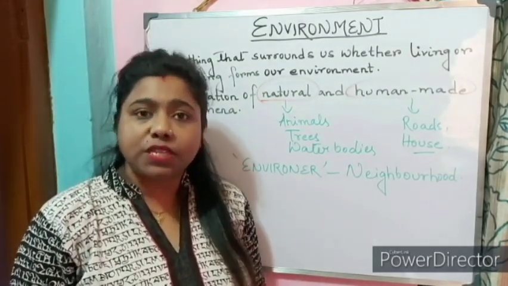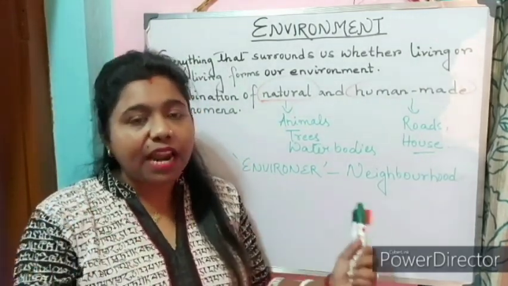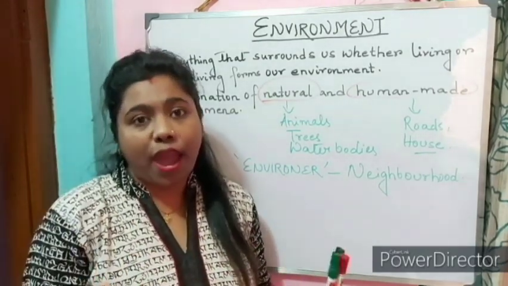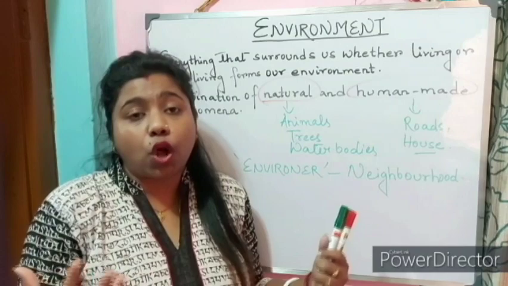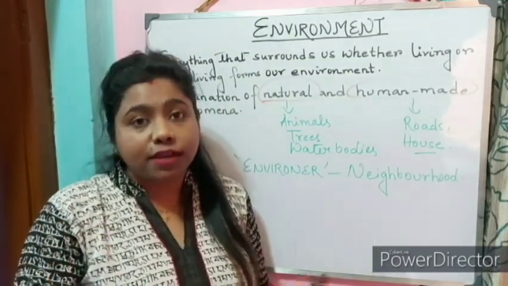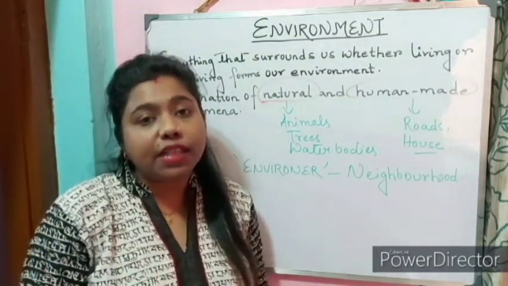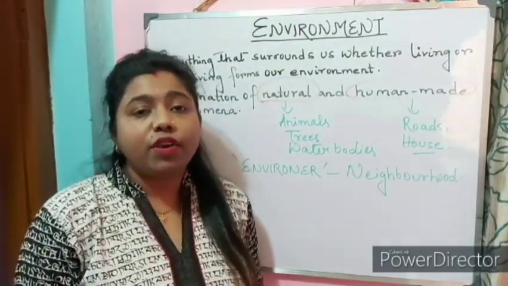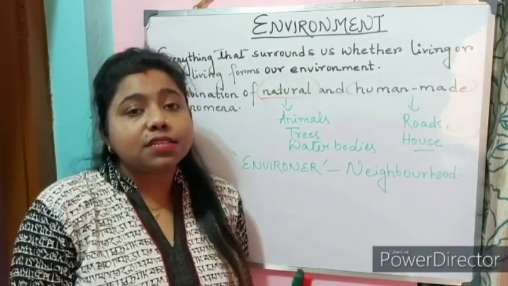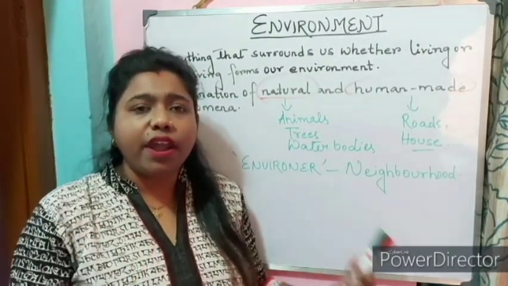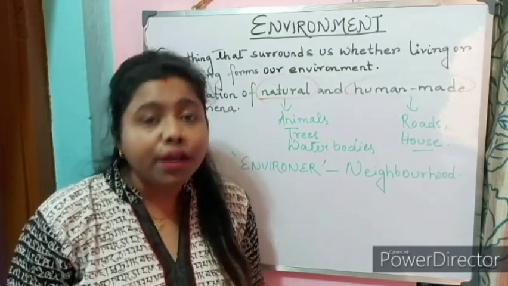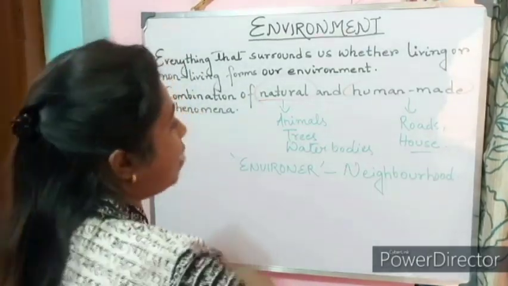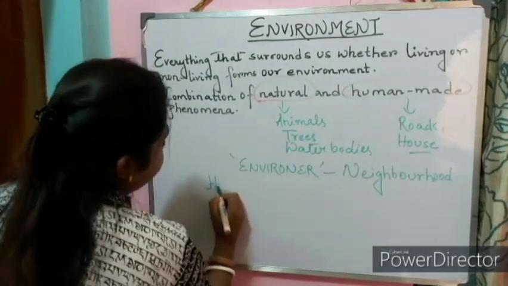He was very upset, and he saw that the playground has now converted into a construction site where buildings with a lot of apartments will be constructed, and there will be people who will be coming there and living in those apartments. So Ravi was very upset, and he asked the teacher why our environment is changing. Our environment, that is everything around us, is actually changing by whom? It is changing by human beings.